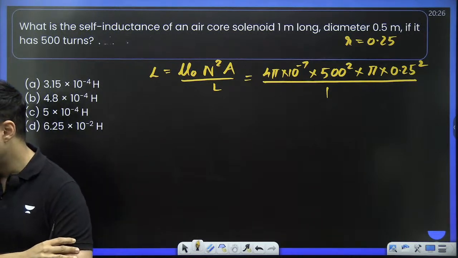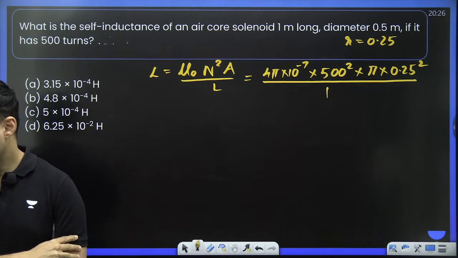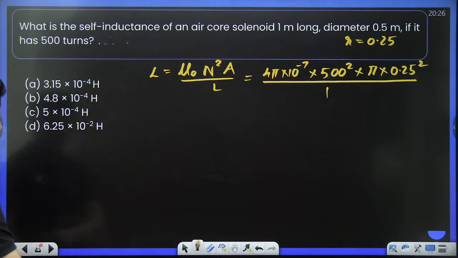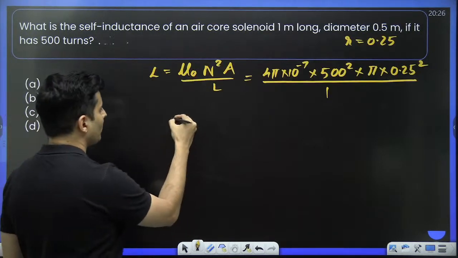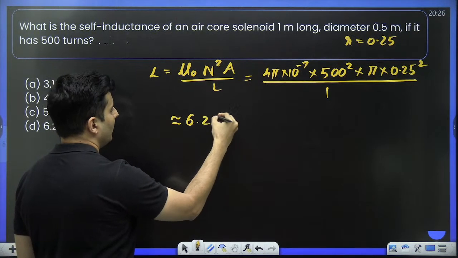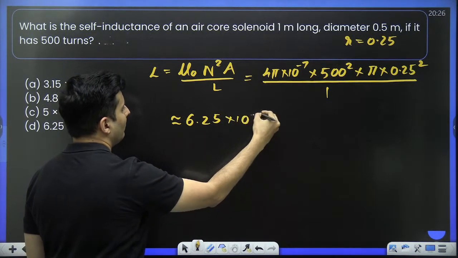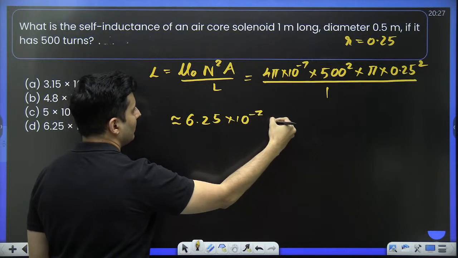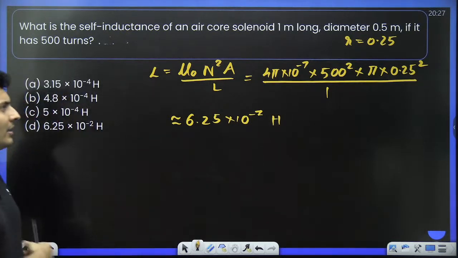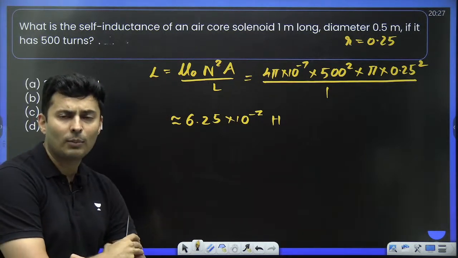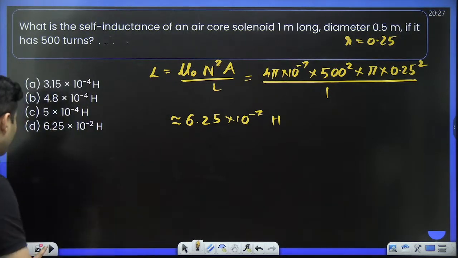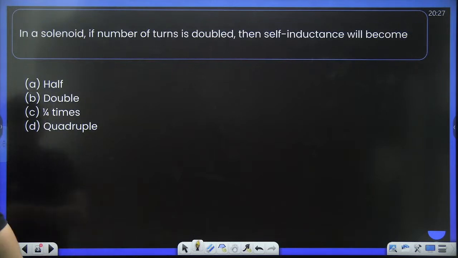Solve this, you will get the answer. Just check this out. How much is the answer you are getting? If you are getting it close to approximately 6.25 into 10 to the power minus 2 Henry, that is the answer. Direct application of formula, which is mu naught n square area divided by the length of the solenoid. Okay, moving on to the next question coming up on your screen.